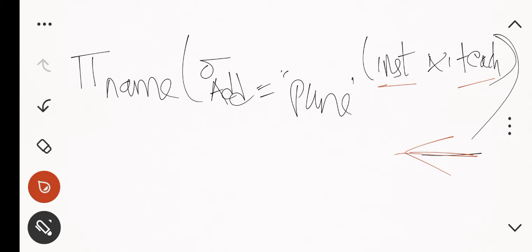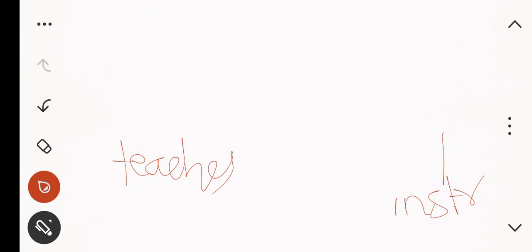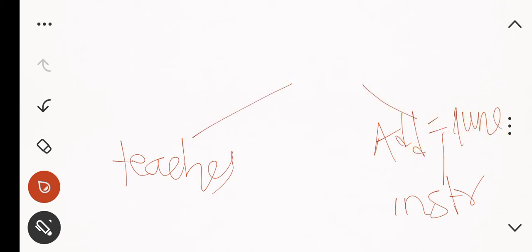But where is this particular address present? This particular address is present in the instructor. So that's why here I am going to write from this. I am going to select address equals to Pune, and this I am going to join. And from here I am going to project the name.